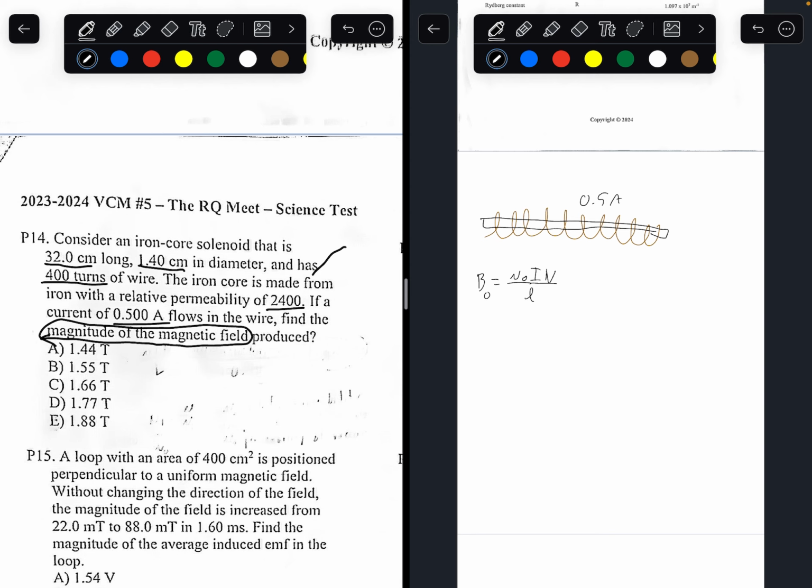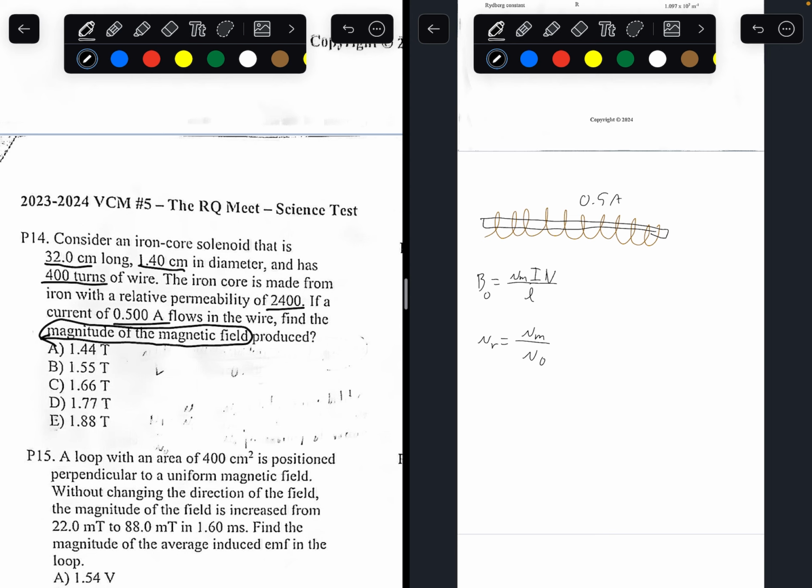But we know in this case there is a relative permeability. The formula for relative permeability is the permeability through a medium divided by the permeability through a vacuum. So in this top formula, we're going to replace that with the permeability of a medium, because we know that the relative permeability is 2400.